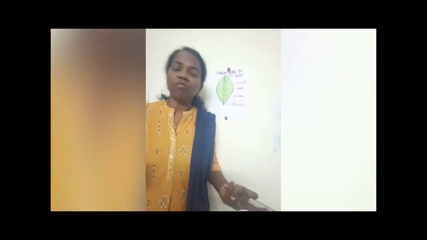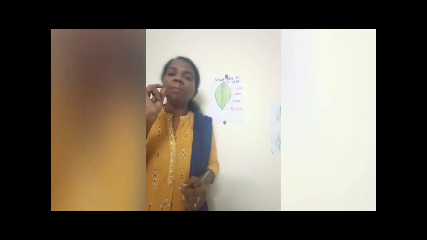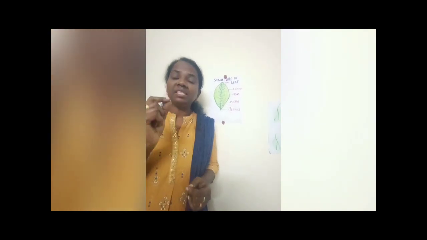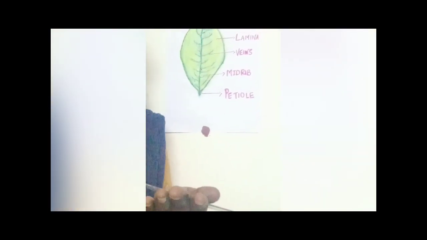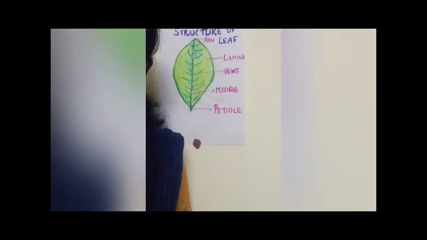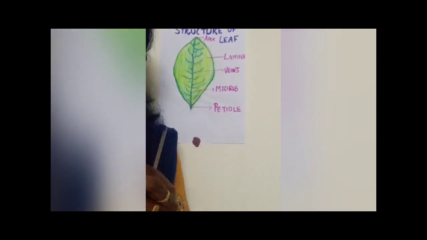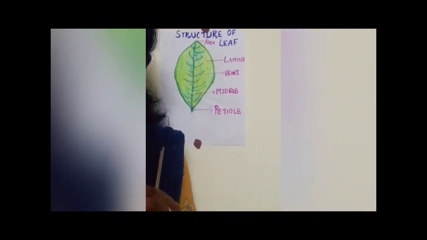After preparing the food, the leaf has to give out oxygen. This happens with the help of the tiny openings present under the leaf, which are called stomata. These help in the gaseous exchange.